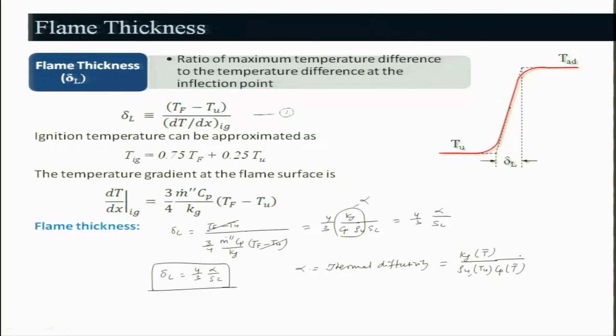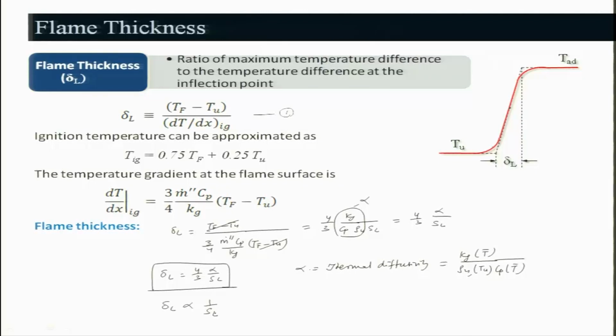So, what does it indicate? It indicates that the flame thickness will be inversely proportional to SL, the burning velocity. The burning velocity will be higher, the flame will be thinner, and when the burning velocity is lower, the flame thickness will be thicker, right. And this flame thickness will be of the order of mm.